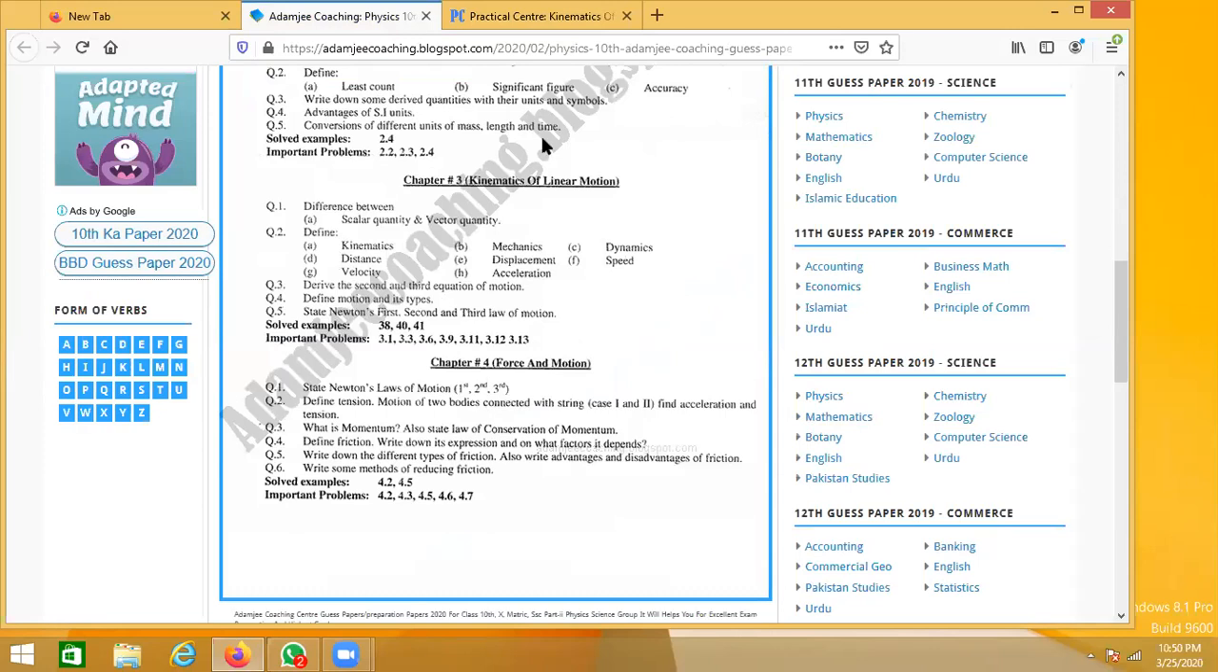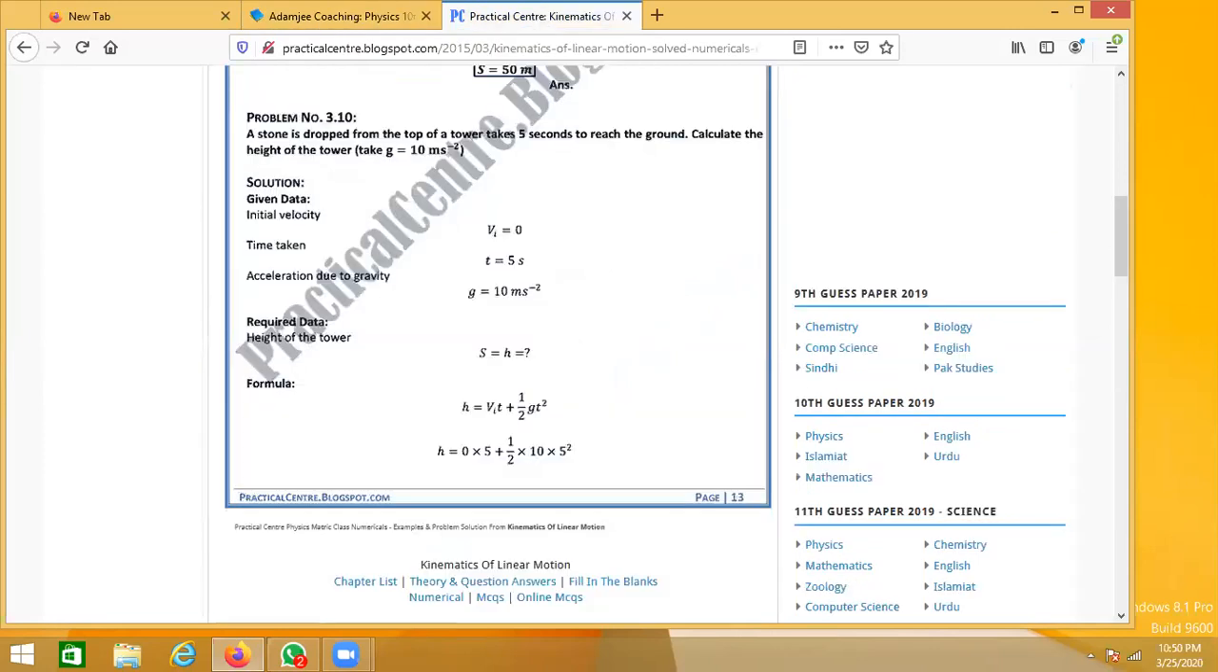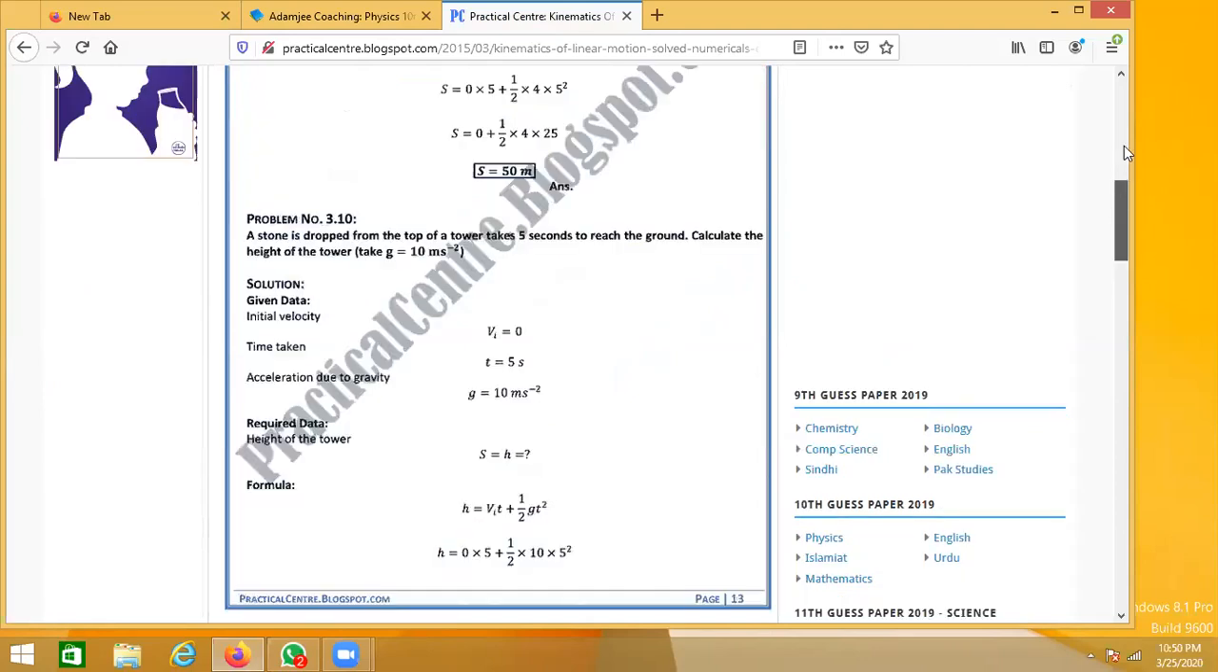Okay, next question is 3.11. So in 3.11, let's see what they are saying.